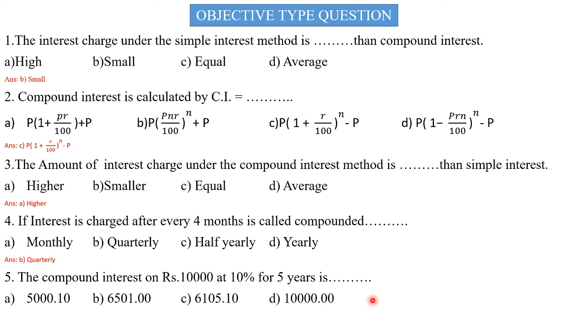We use the formula for the amount of compound interest, P in bracket 1 plus R divided by 100 bracket raised to n. Put the values in the formula to get the amount, then subtract the principal amount, and the answer is option C. Compound interest is 6,105.